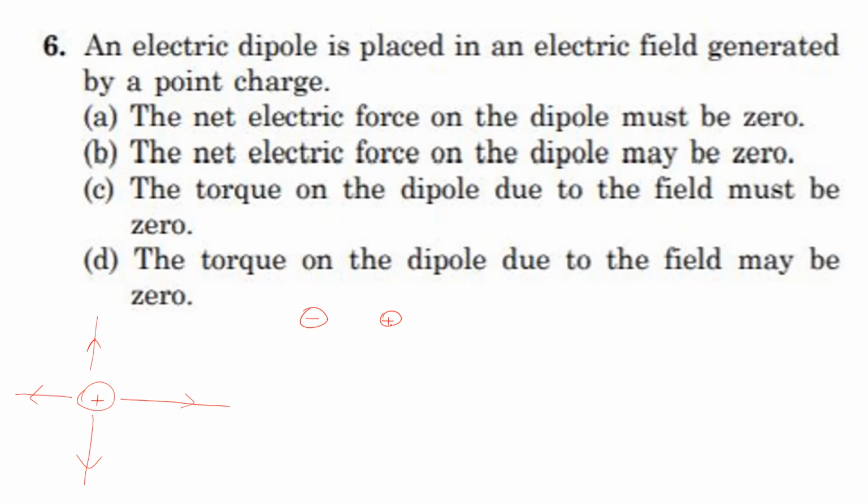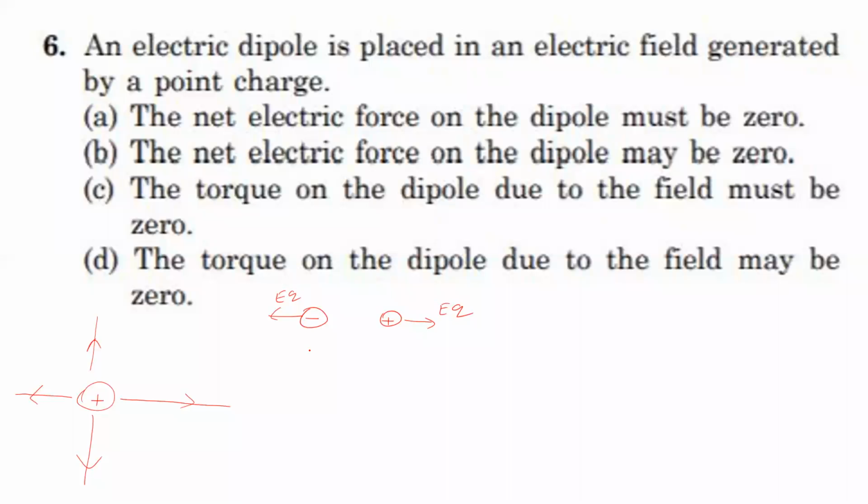When a dipole is placed with the positive charge at one point and the negative charge at another, if the electric field is equal, then a force qE on the positive charge and a force of minus qE on the negative charge will be acting. If the fields are equal, then only the total force will be 0, otherwise the total force cannot be 0.